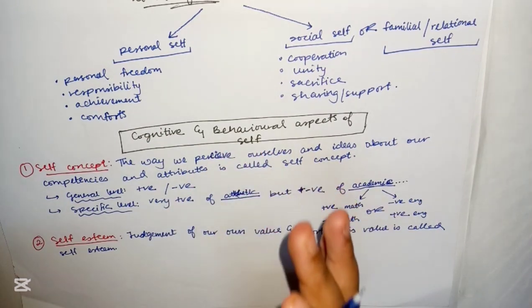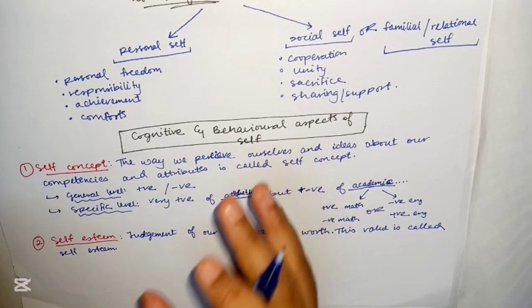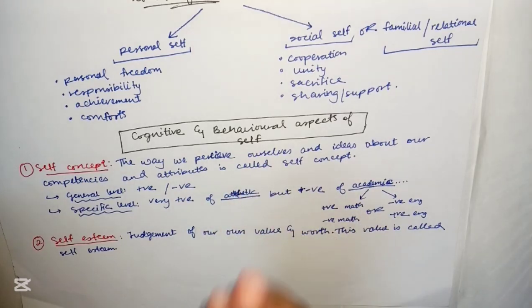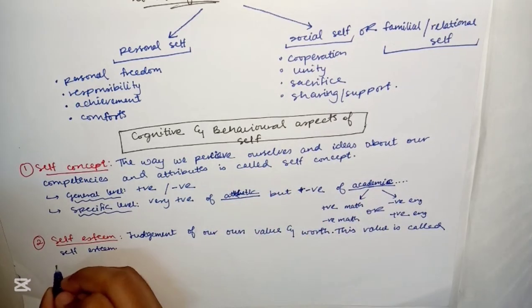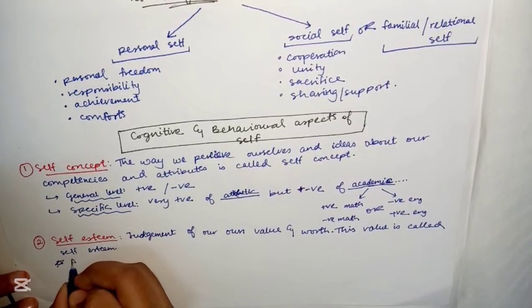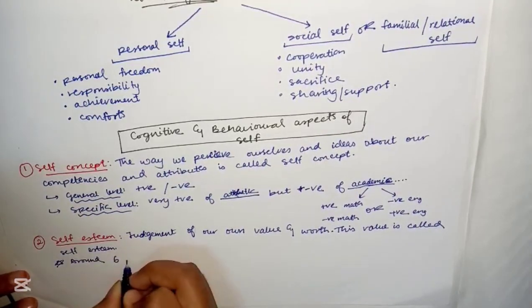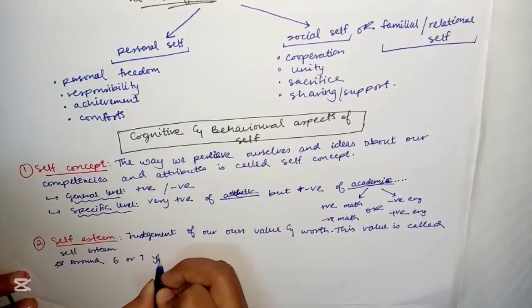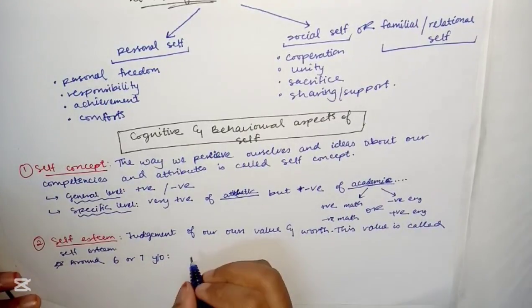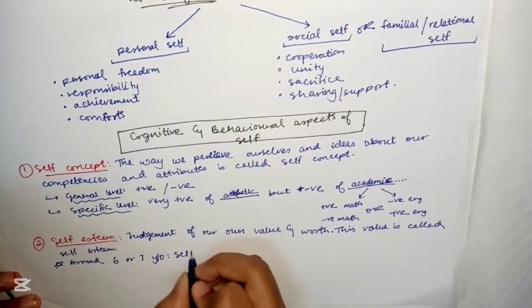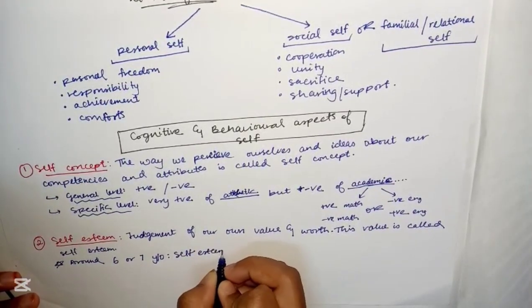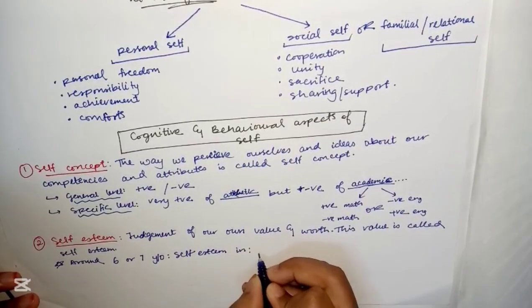Studies indicate that by the age of 6 or 7, children form self-esteem in at least 4 areas. So the basic idea: around 6 or 7 years old, children form self-esteem in 4 areas.